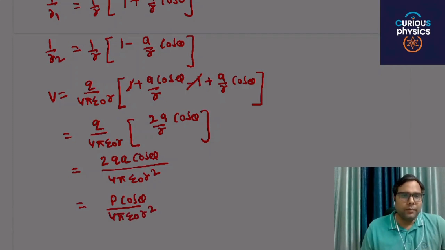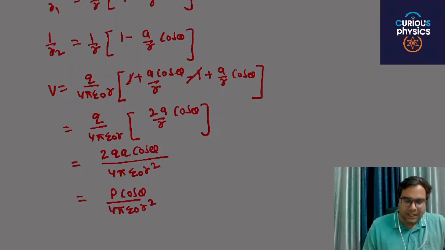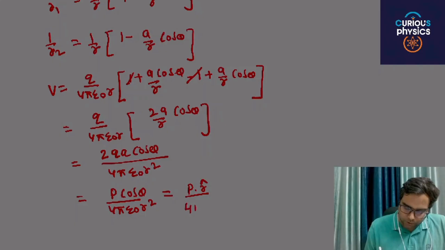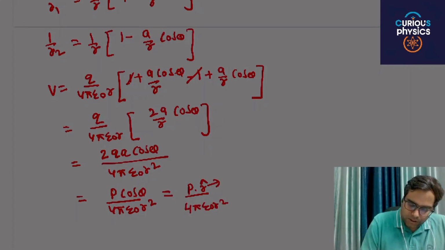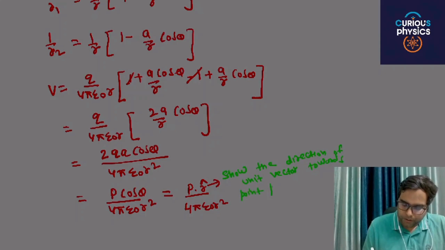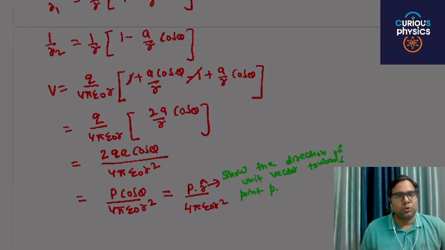Are you able to understand my point? And P cos theta you can write as P dot r-cap divided by 4 pi epsilon naught r square, and this r-cap shows the direction of the unit vector towards point P, and the value of P is 2qa.